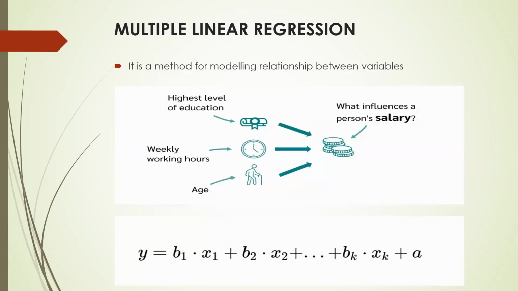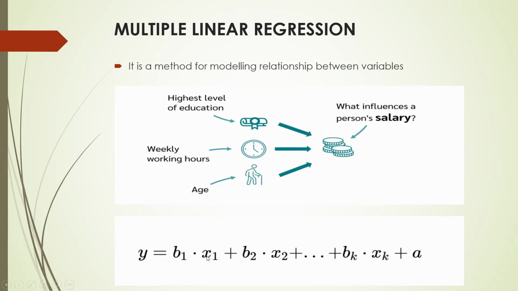Coming to multiple linear regression, it is a method for modeling the relationship between variables. Continuing with the same example, in simple linear regression, we were focusing on only one independent variable. While in multiple linear regression, we use multiple independent factors such as level of education, weekly working hours, and age, and we then analyze how they influence a person's salary. So in this case, there are multiple factors which we are studying at the same time to know how they affect the person's salary. So the equation remains the same.